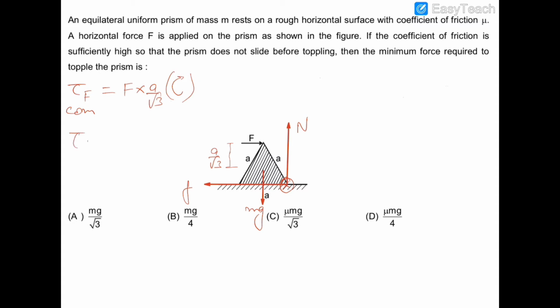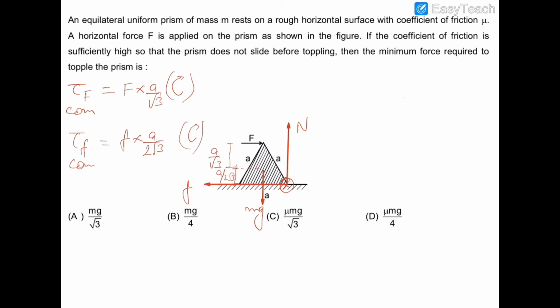Now the torque of friction about COM will also be equal to F friction into this distance. Now this distance is a by 2 root 3. We all know that this centroid divides this median in the ratio of 2:1. So this distance is a by root 3 and this one is a by 2 root 3. So torque of friction will be F into a by 2 root 3, and this torque would also be in the clockwise direction like that.